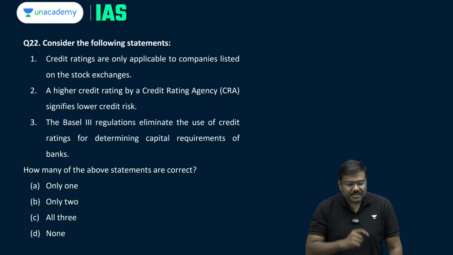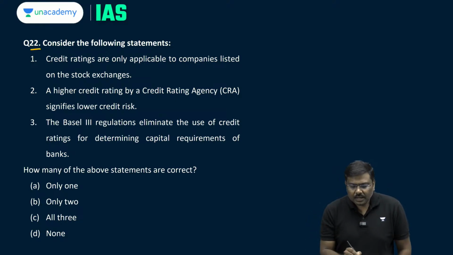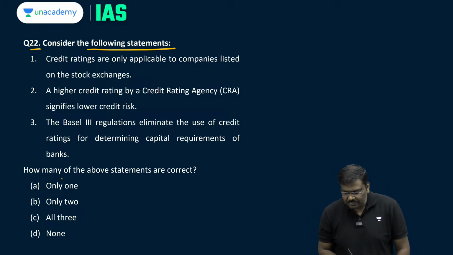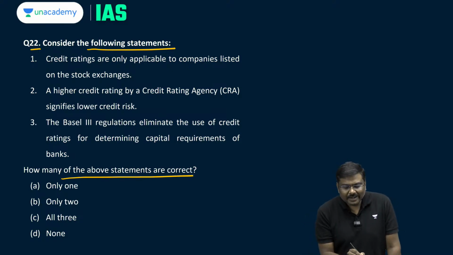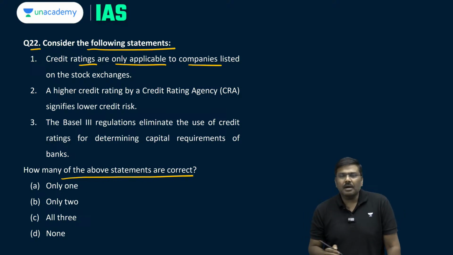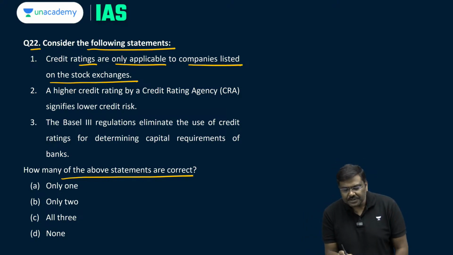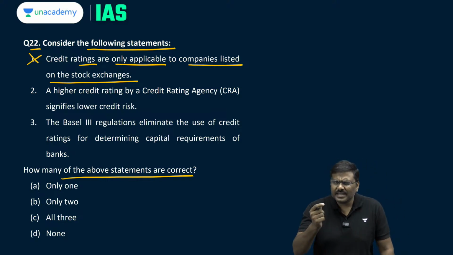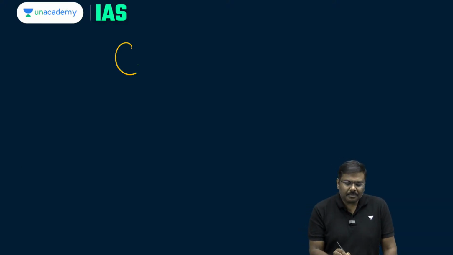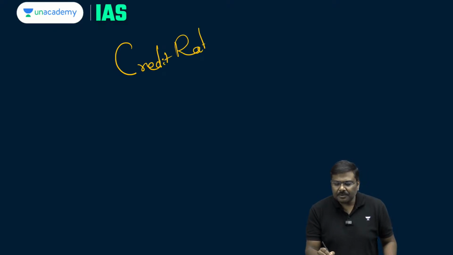Let me go to the next question, question number 22. Consider the following statements. How many of the above statements is or are correct? Credit ratings are only applicable to companies listed on the stock exchanges. Statement 1 is wrong. And before I go to the second statement, what do you understand by the term credit rating? What do you understand by the concept of a credit rating?